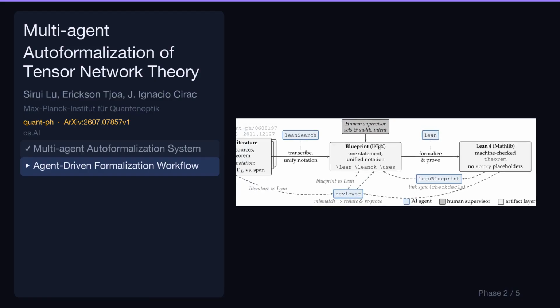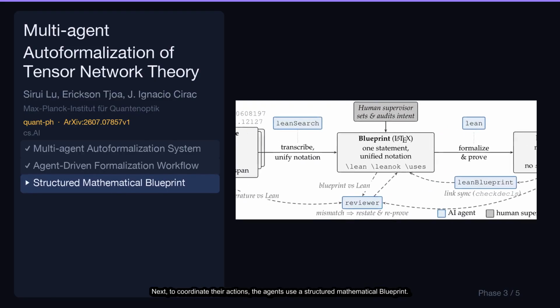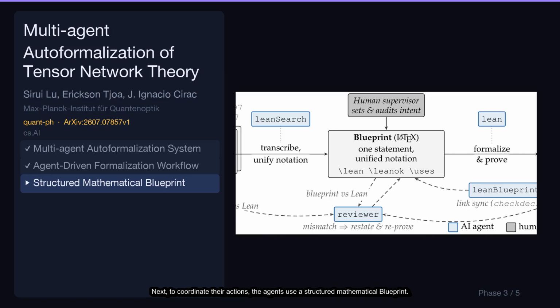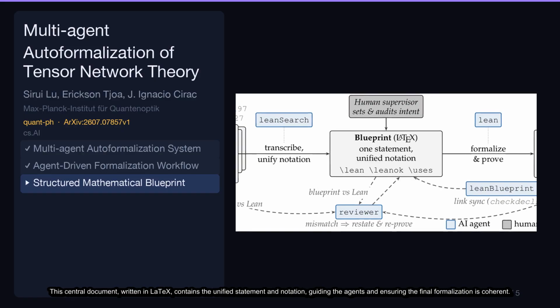machine-checked theorem. Next, to coordinate their actions, the agents use a structured mathematical blueprint. This central document, written in LaTeX, contains the unified statement and notation, guiding the agents and ensuring the final formalization is coherent.